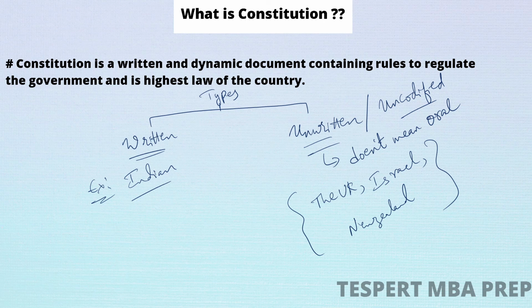So this is an example of unwritten constitution. Whereas if each subject is written in a different book, it will be very easy to refer. So this is an example for written constitution. I hope you understood the difference between a written and unwritten constitution. Unwritten doesn't mean oral, right? Unwritten doesn't mean oral. It simply means the constitution of those countries which is not properly arranged in a systematic manner.